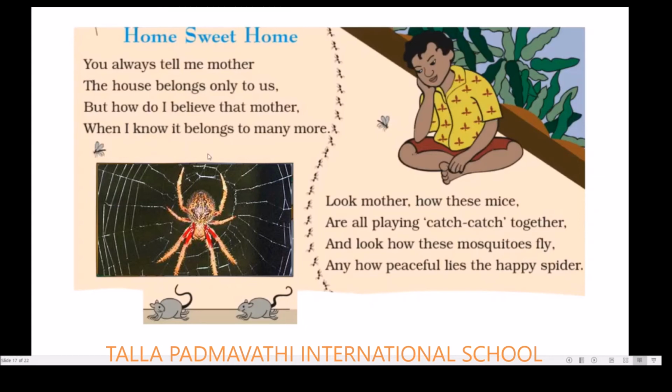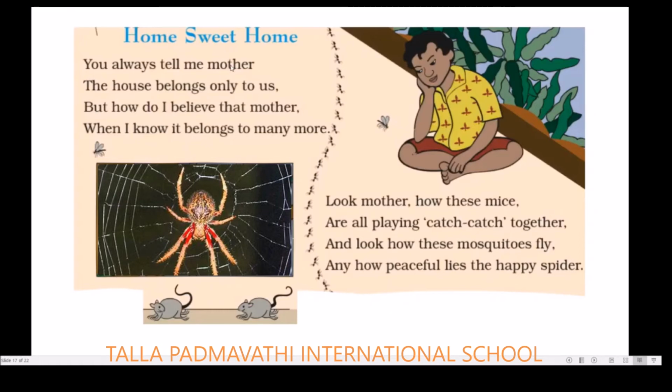Here, are you able to see the picture? A boy is sitting here. The mother of this boy said this house belongs to you, and the boy as well as the parents of this child are going to stay in the house. So what happened in that situation, we are going to see.